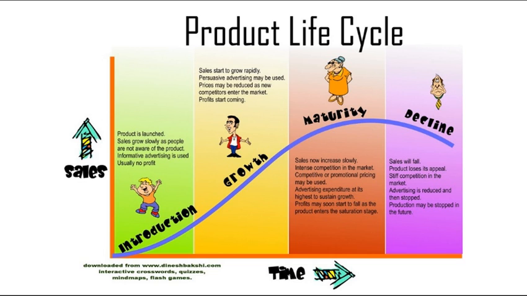But then in the growth, maybe they'll move from 3 to 2, or 1 to 2, something like that. And in the maturity phase, most of the time you don't even see them anymore. You just see them even once every 2 months, once every 3 months, and so on. So that now customers are used to the product, and the cost itself is going down, because not many people want the product anymore.